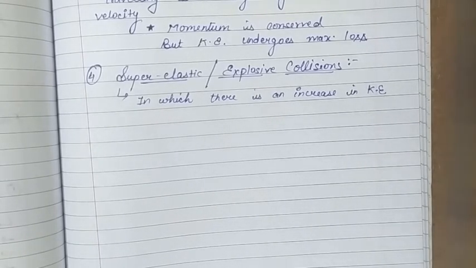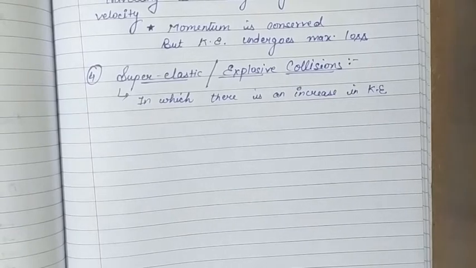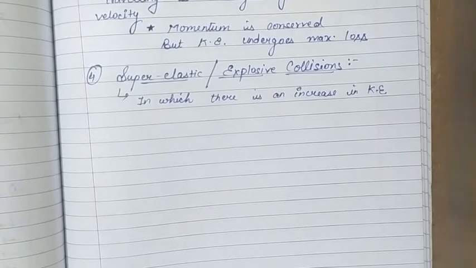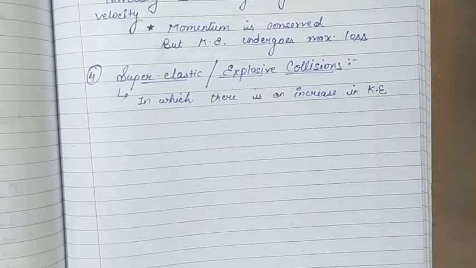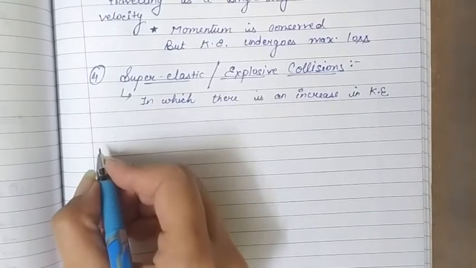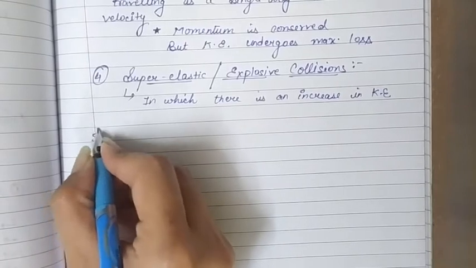For example, bursting of a cracker, or the increase in the kinetic energy when that cracker hits the floor forcefully. So that's what we call superelastic or explosive collision.